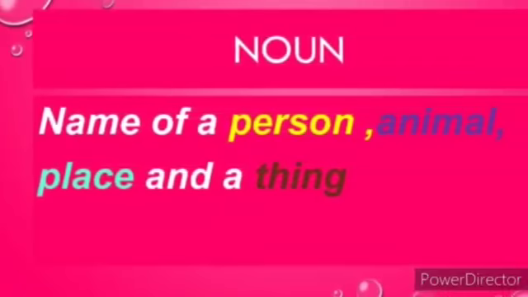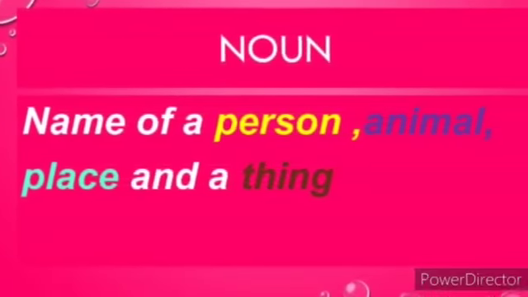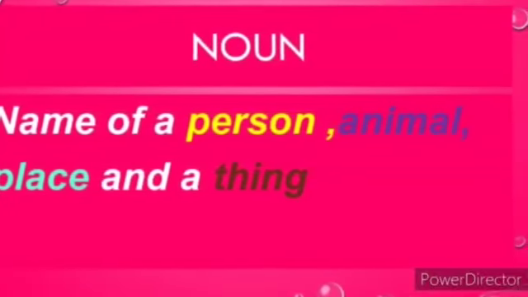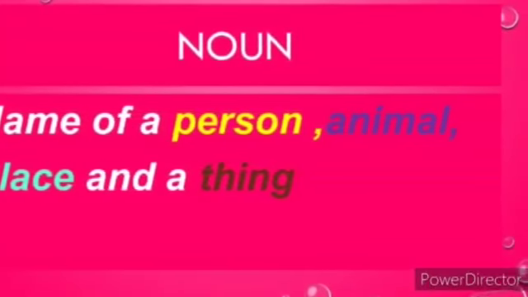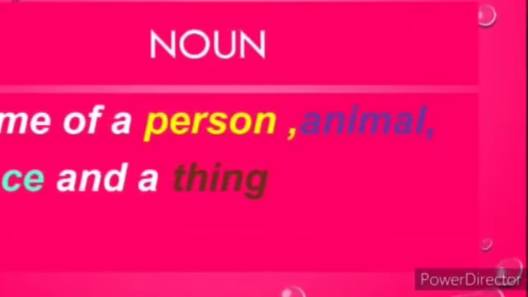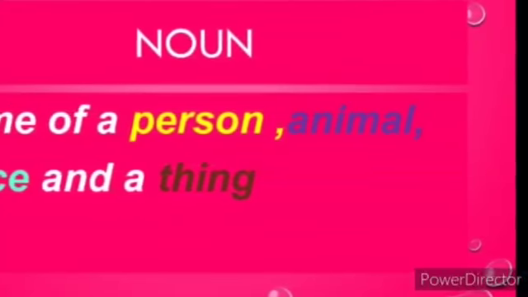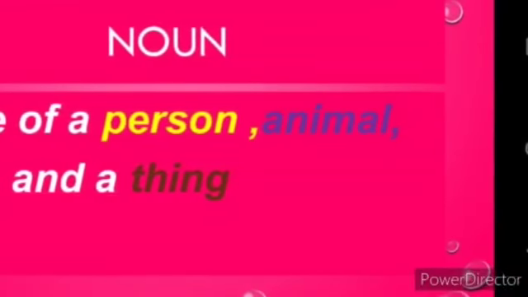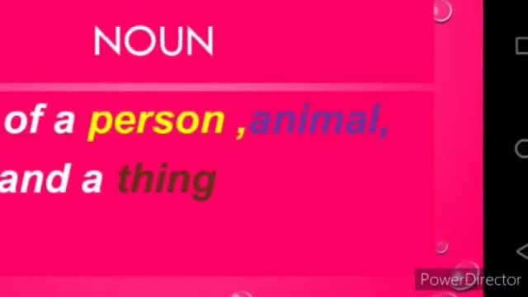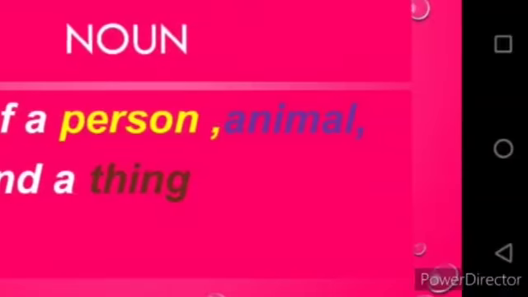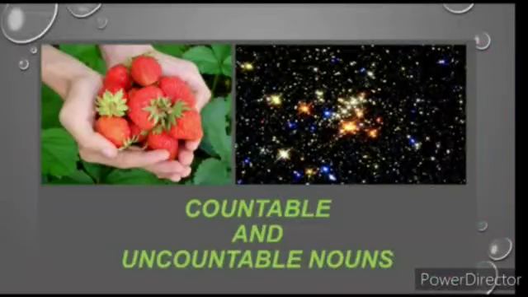Before knowing about the quantifier of a noun, let us recall our knowledge about a noun. What is a noun? A noun is a name of a person, animal, place and a thing. So here noun can be a person, an animal, a place and a thing. So these quantifiers give the quantity of a person in numbers, if it is possible in numbers. If it is not possible to express in numbers, they express the quantity in terms of words.